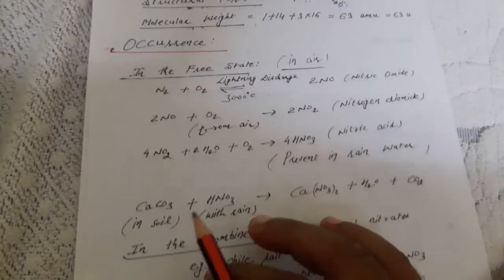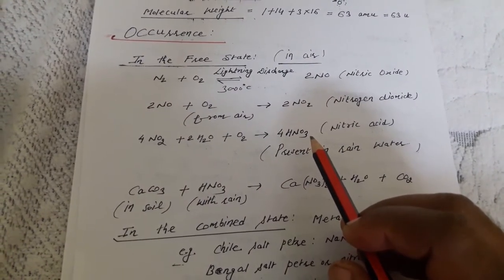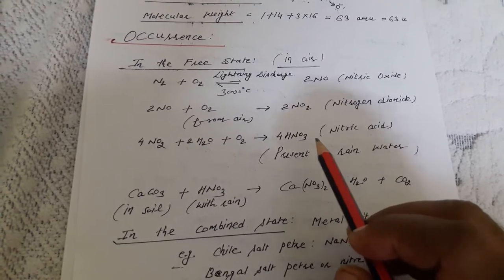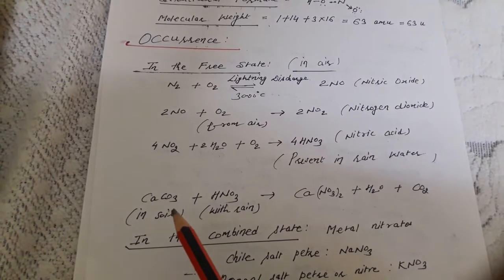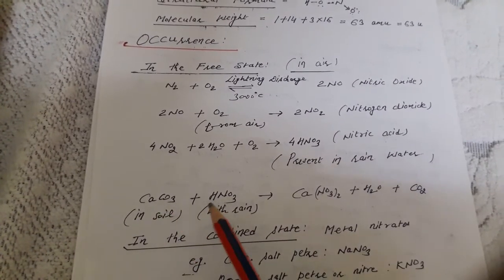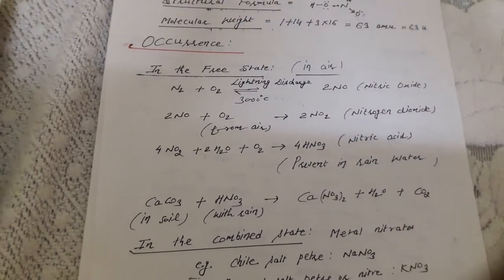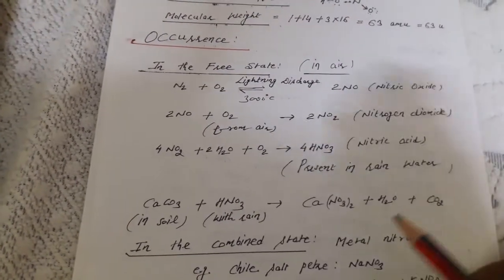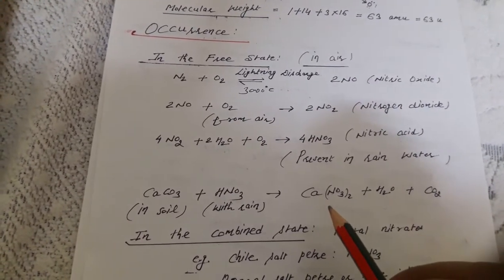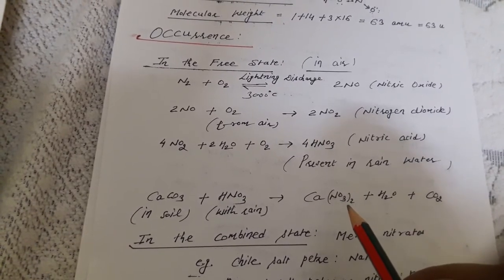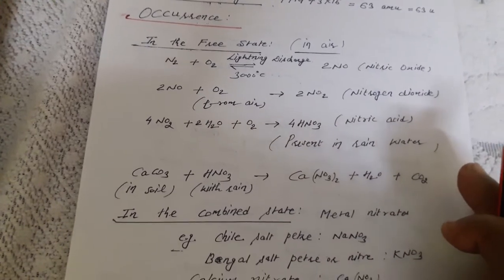Next, when nitric acid comes with the rain, that we say acid rain. Nitric acid from the rainwater when mixed with the soil, and soil contains some salt like calcium carbonate, gives the formation of calcium nitrate. Calcium nitrate is also an important salt used as a fertilizer for the plants. So indirectly the plants take the nitrogen in the form of nitrate. That, you know, is nitrogen fixation.